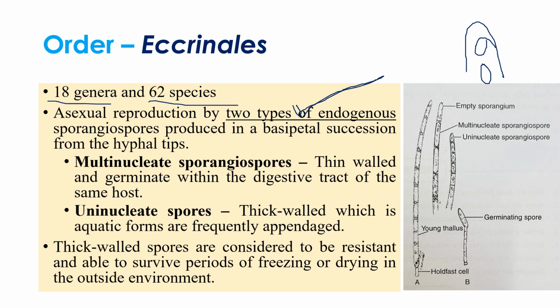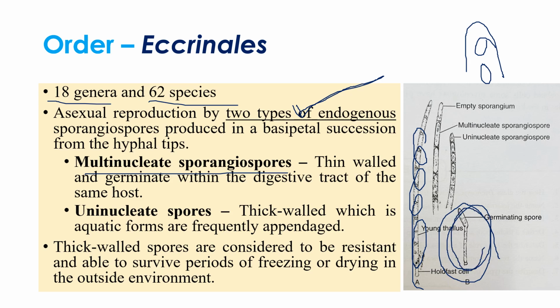So here the first one is multinucleate sporangia. This A is multinucleate, consisting of multiple nuclei. The multinucleate sporangia are thin-walled and they germinate within the digestive tract. When it comes to uninucleate, this is the uninucleate, which is very thin-walled, and only one spore is formed, right? So that's why it's called a uninucleate spore, single spore. Multinucleate means multiple spores are produced. So here they are producing a thick wall, right? Why this thick wall? Of course, to become resistant to unfavorable times or drought periods, or to survive unfavorable environmental conditions, the thick-walled spores are produced.